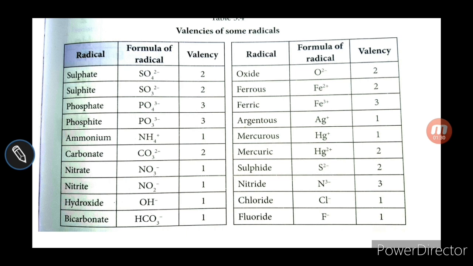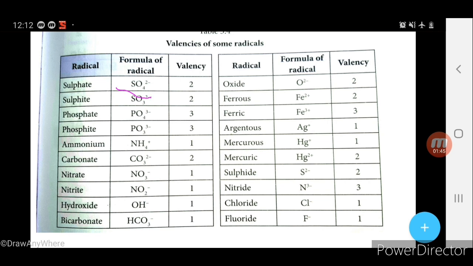So in the case of cations and anions, meaning radicals, whatever charge is there, that is the valency. Here in the case of sulfate, you can see minus 2, so its valency is 2. Just forget about plus and minus.